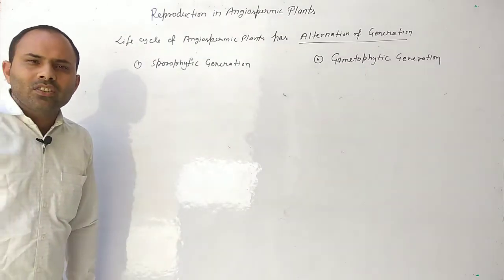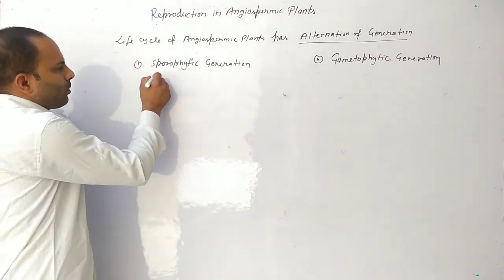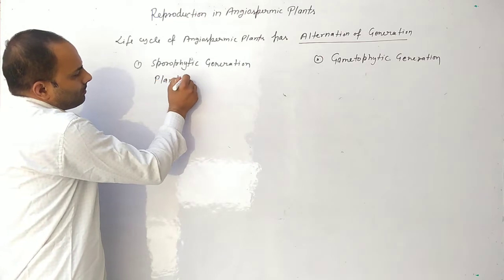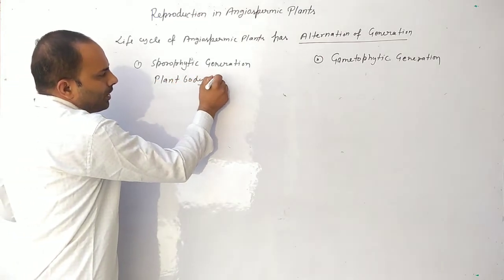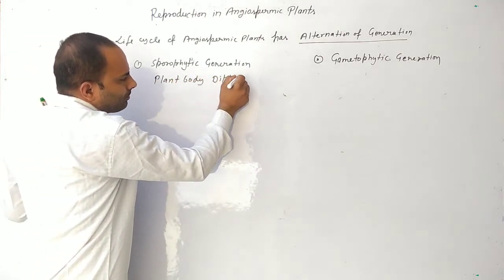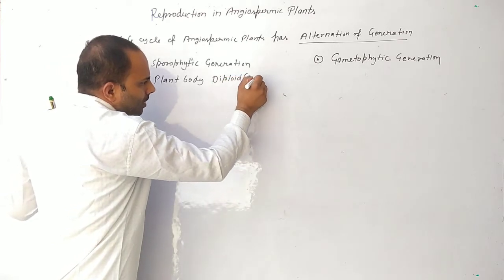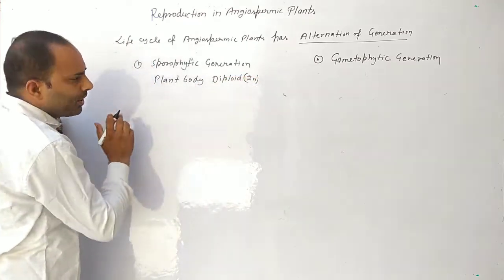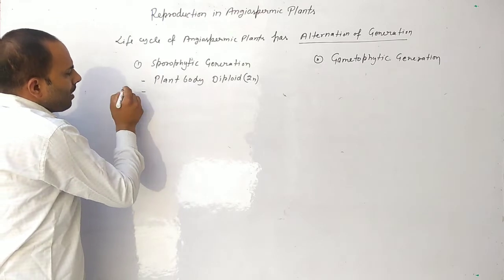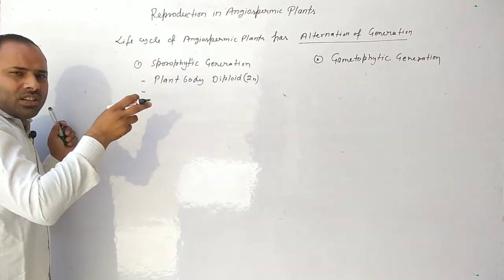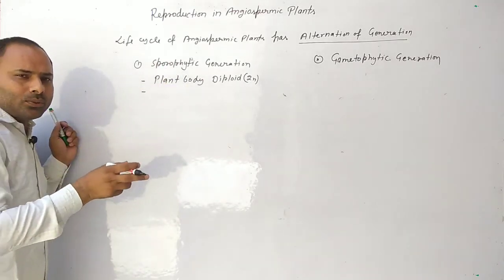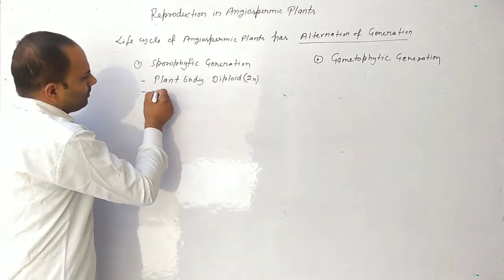In sporophytic generation, the plant body is diploid. Sporophytic generation is the main generation of angiospermic plants.